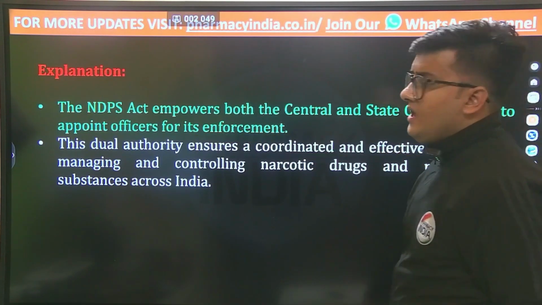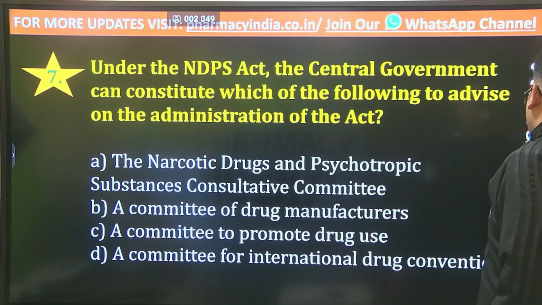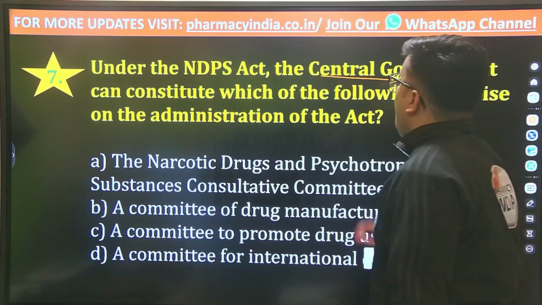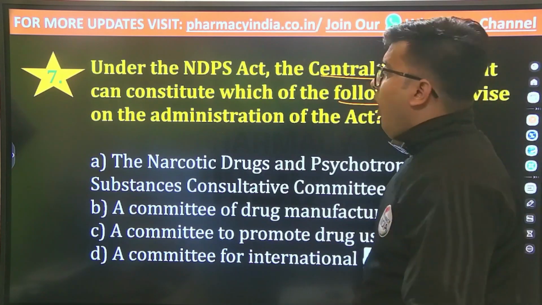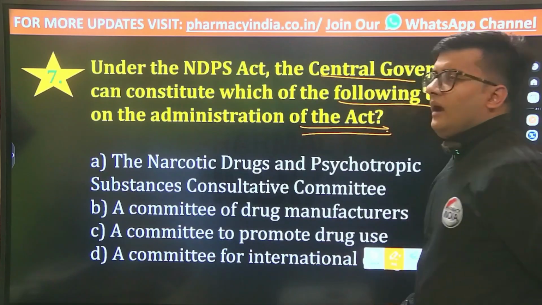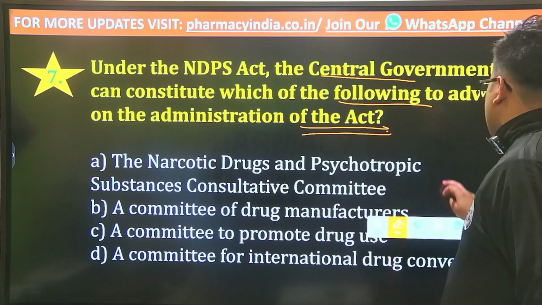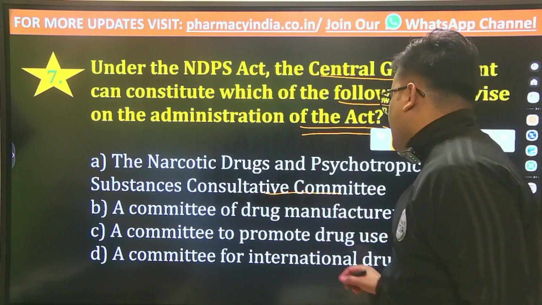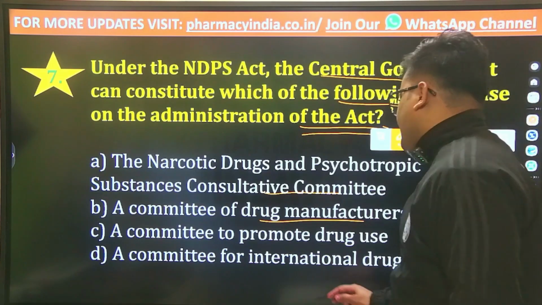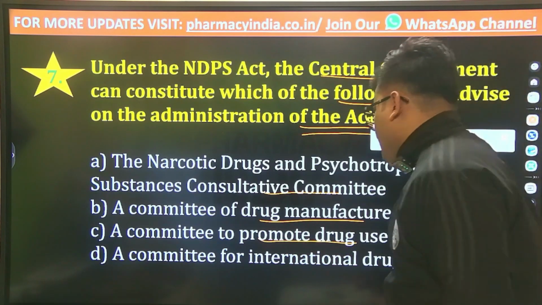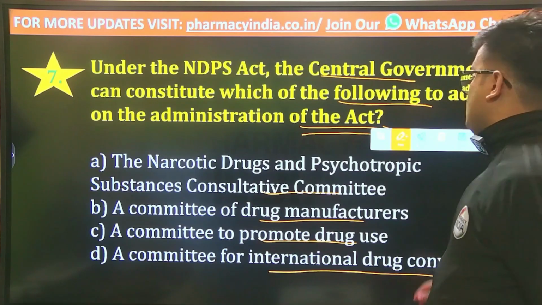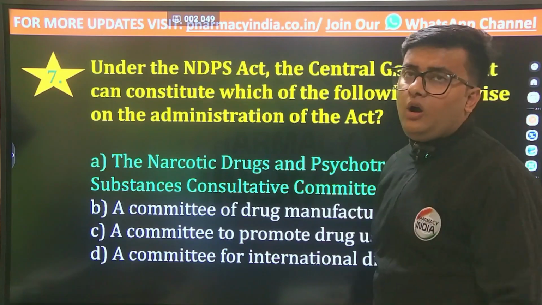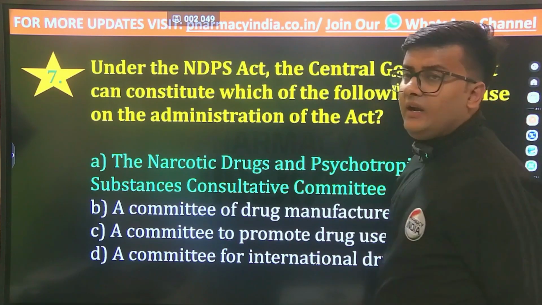Now, the next question is: under the Narcotic Drugs and Psychotropic Substances Act, the central government can constitute which of the following to advise on the administration of this particular act? And the options are the Narcotic Drugs and Psychotropic Substances Consultative Committee, or a committee of drug manufacturers, or a committee to promote drug use, or a committee for international drug conventions. And the correct answer is option A, that is the Narcotic Drugs and Psychotropic Substances Consultative Committee.